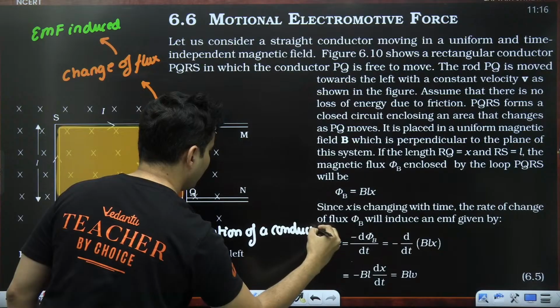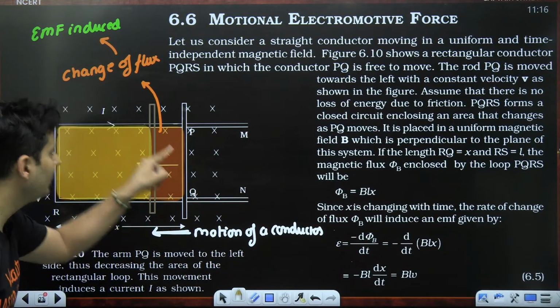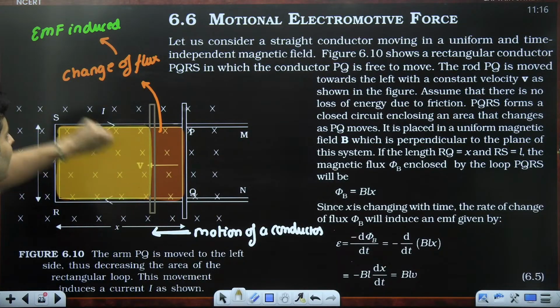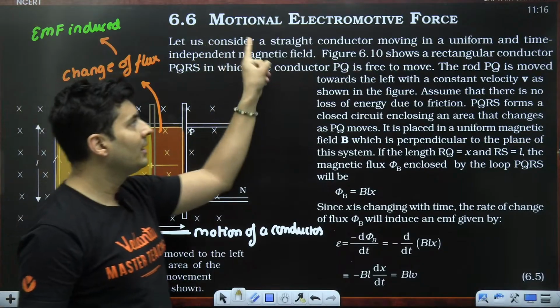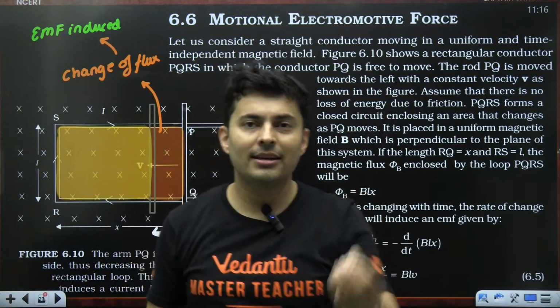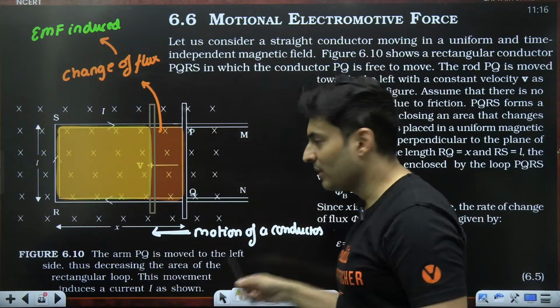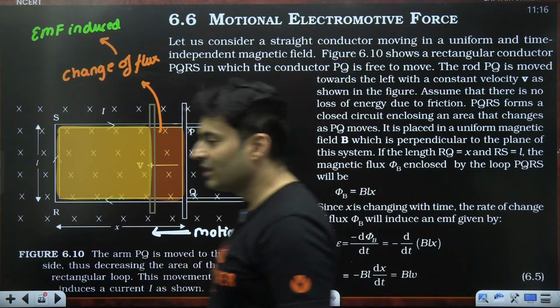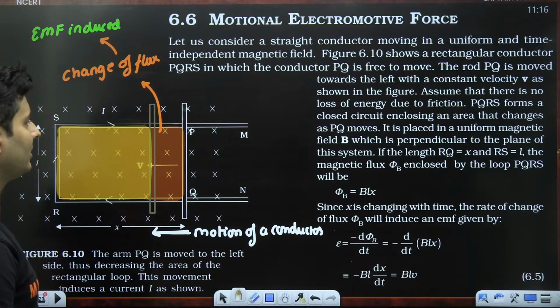So a moving conductor in a magnetic field generated electricity. Hence the name motional EMF. Due to the motion, there is EMF. Is this absolutely clear? Everybody? Okay.